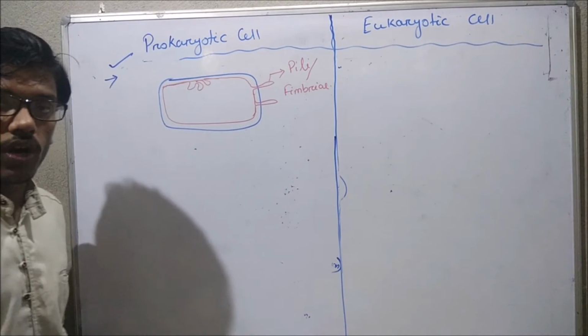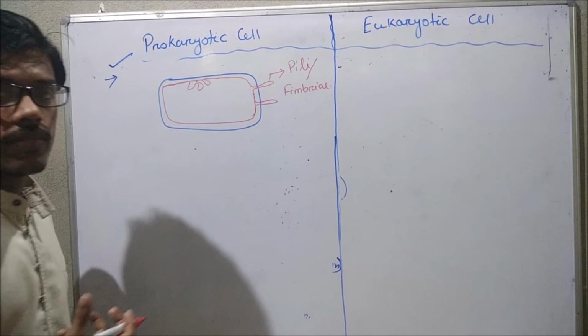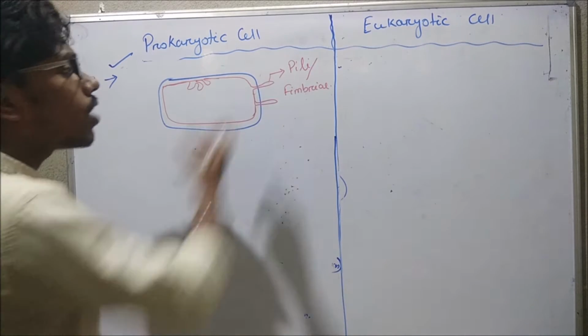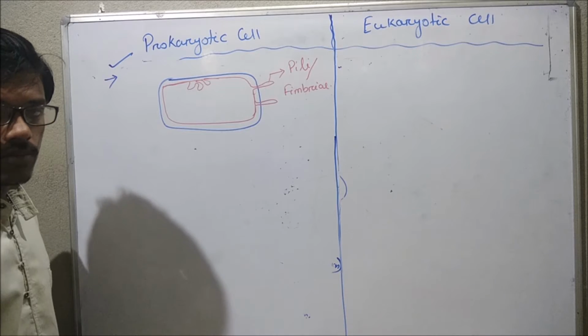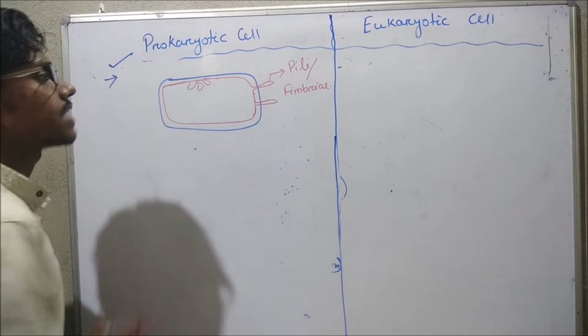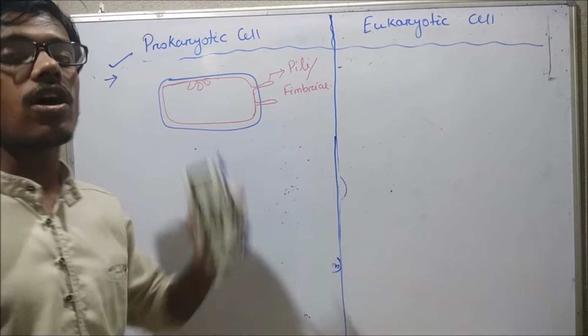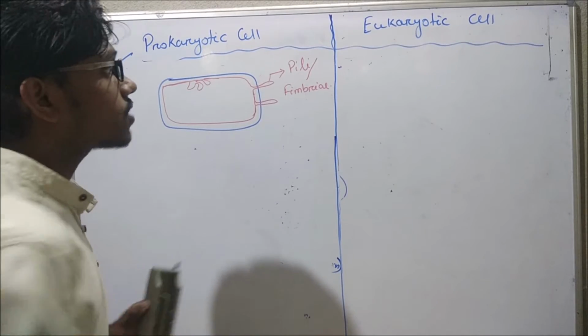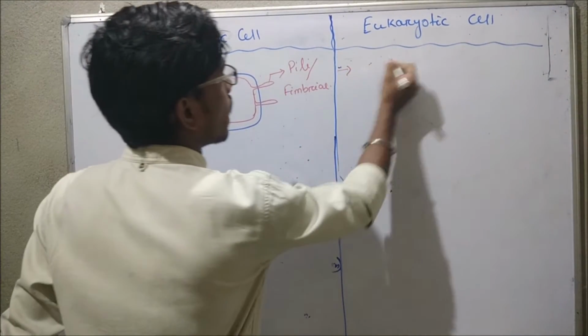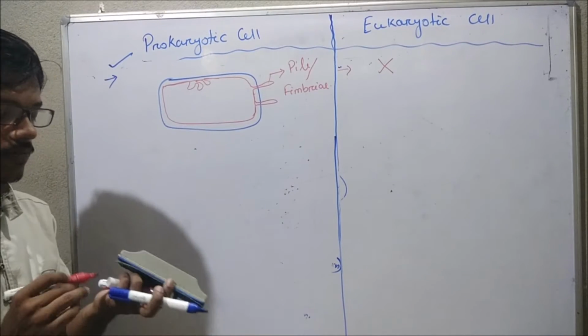Okay, this is also called pili or fimbriae. This is an outgrowth of the plasma membrane. In the case of a prokaryotic cell, there is presence of pili or fimbriae. But in the case of a eukaryotic cell, there is absence of pili or fimbriae.